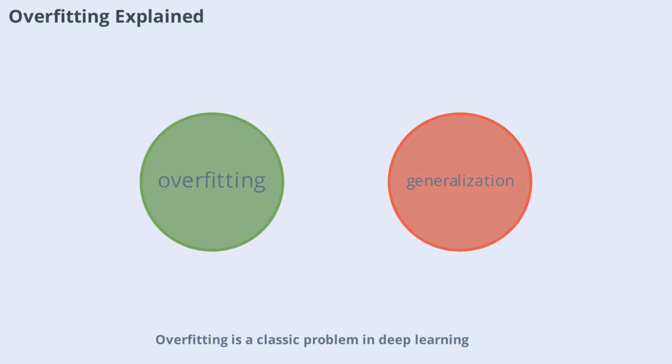Overfitting is a classic problem in deep learning. It happens when your model learns the training data too well, including its noise and outliers, but fails to perform on new unseen data. This leads to poor generalization. To combat overfitting, you can use techniques like dropout, regularization, and early stopping. Additionally, ensuring you have enough diverse data and using simpler models can help. The key is to strike a balance between model complexity and the amount of data you have.